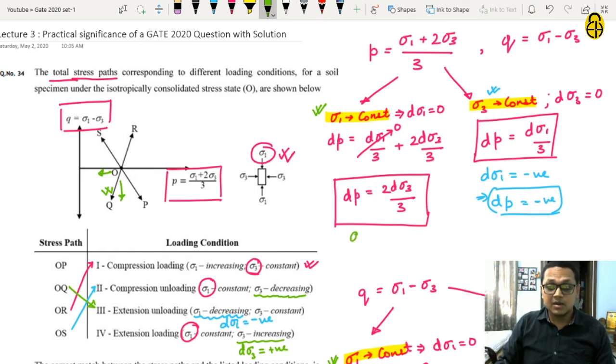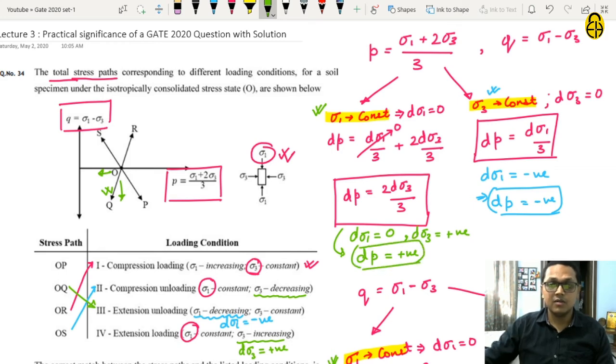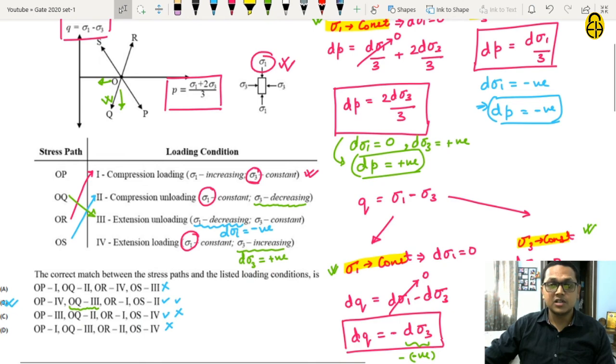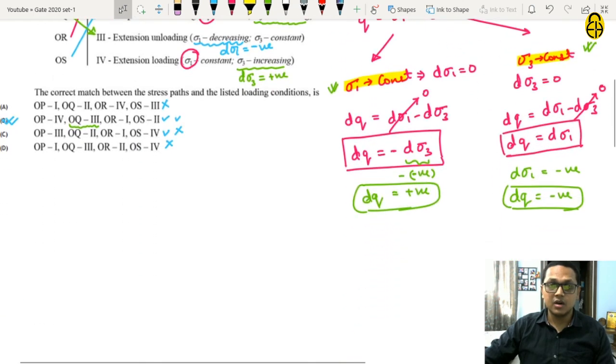Now d sigma 1 is 0 and d sigma 3 is positive. Therefore dP will also be positive from the above condition. Now we have gotten the variation of P in condition 4.